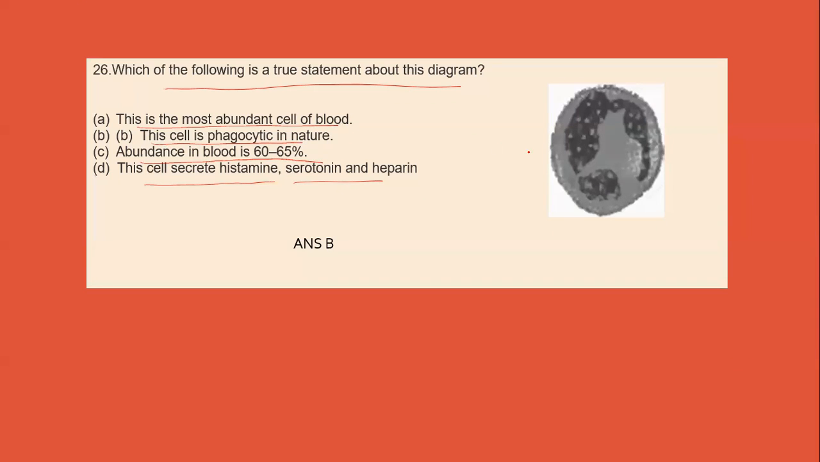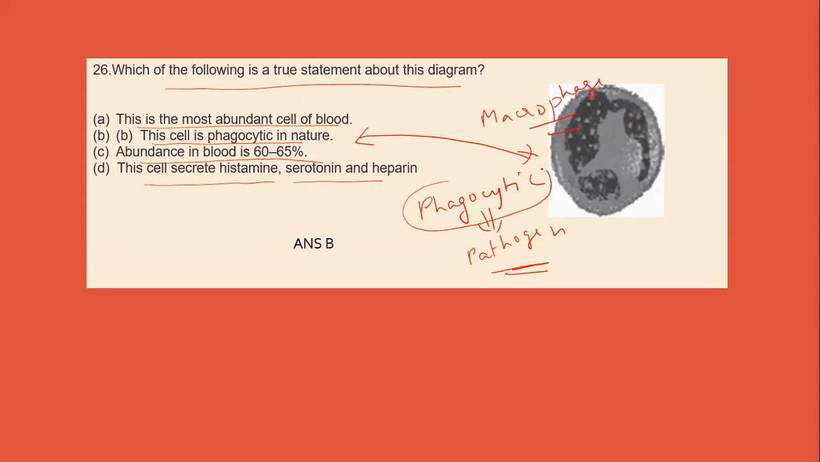Now, this is the cell, and this is structure of macrophage, and this cell is phagocytic in nature. Now we should understand what is the meaning of phagocytosis. Phagocytic means it can engulf any pathogen. So when the pathogen comes in contact with this cell macrophage, it engulfs the pathogen and tries to kill that pathogen with the process known as phagocytosis. So this cell is phagocytic in nature.